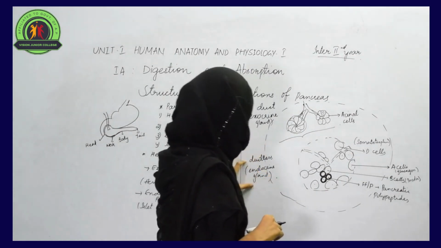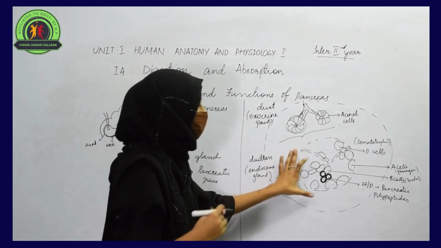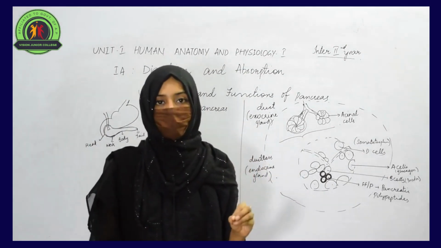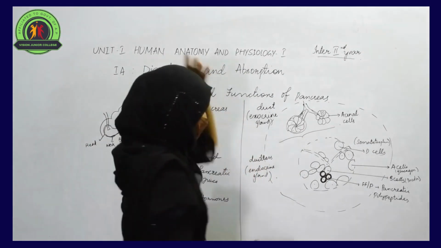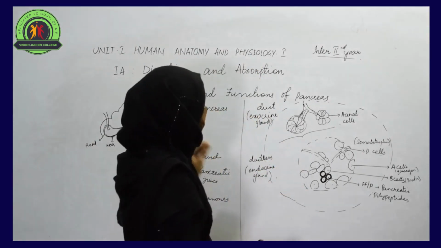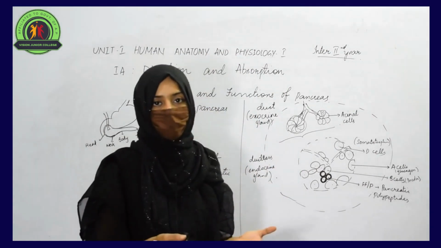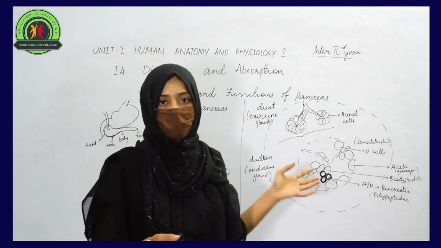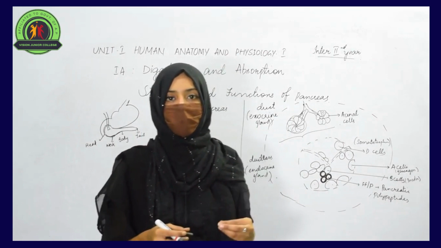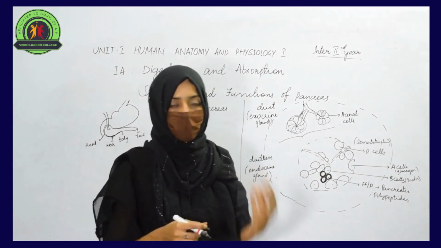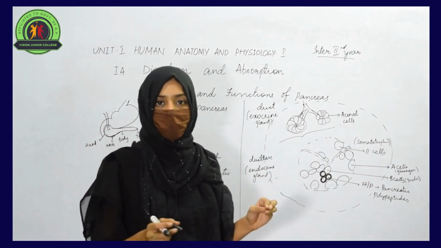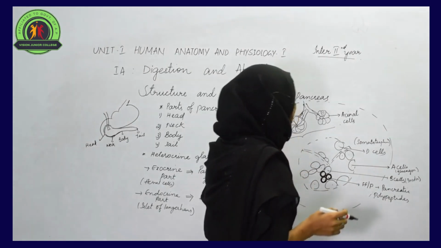The duct which is present in the pancreas is called the duct of Wirsung. Next is the endocrine part. When you look at the endocrine part of the pancreas, you can see the presence of different specialized cells. Mainly 4 different kinds of cells are present in the endocrine part, and you cannot find any duct here. The secretions secreted by these cells mix directly with the blood without passing through any duct. That type of secretions are secreted by these different cells.